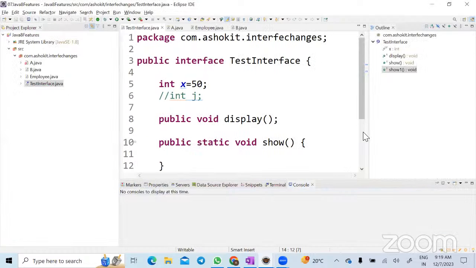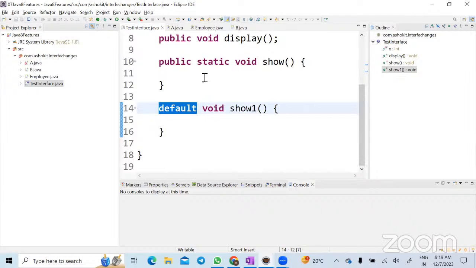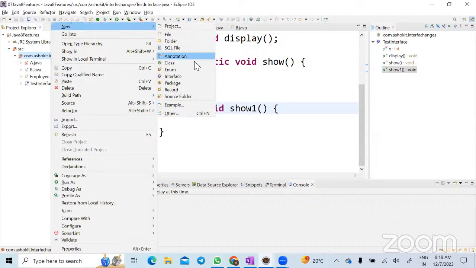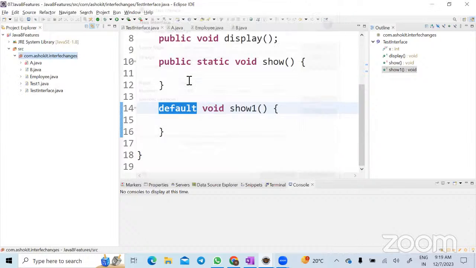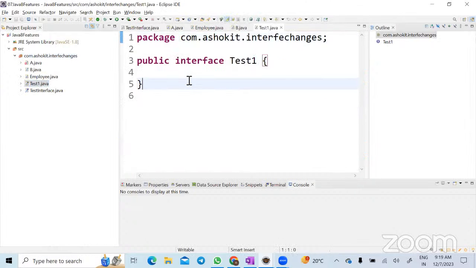Now the question is, what is the use of having this static method? What is the use of this default method? Now let's look at it. Let me create one interface. I'm creating one interface called test1. It has an M1 method, public void M1.